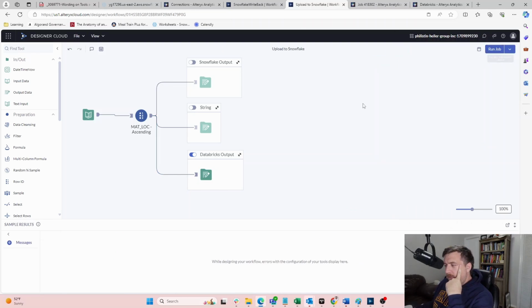Because I'm curious, my understanding is that this generates the code for Snowflake anyway. If you're doing Snowflake, it generates the whole code and does the whole thing on Snowflake. The way this works, compute in the cloud, is like the push down. Like in-database in Alteryx Designer, it's the same set of tools where you can say, let's do this, and then if I'm going to do it in Snowflake, it essentially creates the whole code and writes it on Snowflake. I'm fairly certain it does the same thing on Databricks. But I'm curious what our issue is that we're having here.